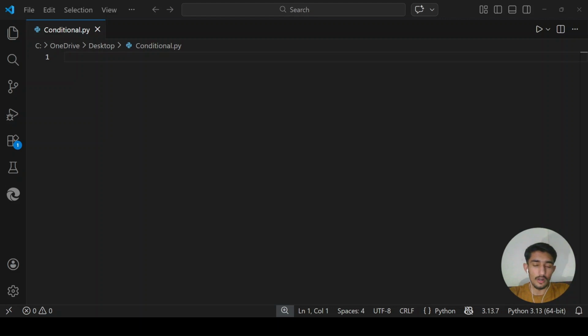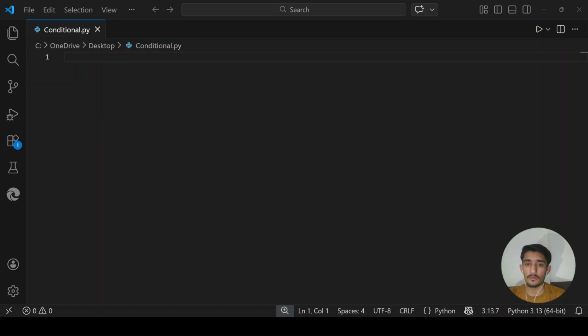Today, we are going to cover one of the most important concepts in all of programming, not just Python, and it's called conditionals. More specifically, if, elif, and else conditionals. Okay, here's the honest truth: you cannot write any meaningful program without this.